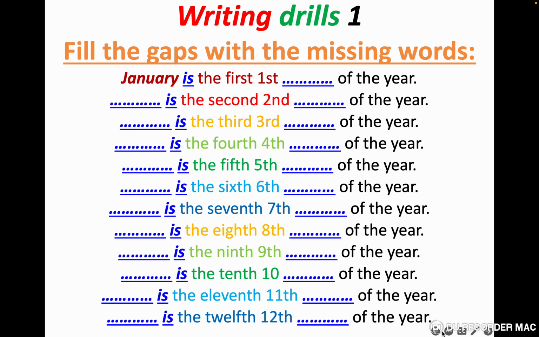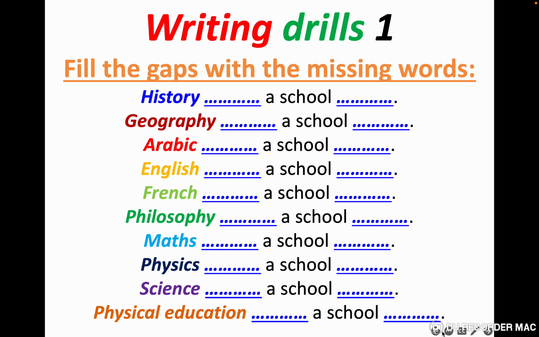Here we have the months of the year. So January is the first of the year. I said it just 1 second ago. So you are going to write January, the second, the third, the fourth, the fifth, sixth, the seventh, up to the 12th. I think it's clear. Let's go to the next slide.